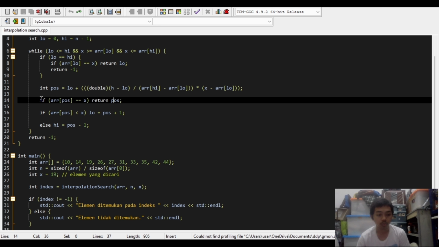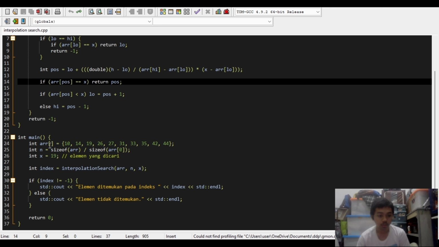So below right here is a check for the array. So this is the integer main. This is the number array we're going to use. So the integer that we're going to search for is the number 19.